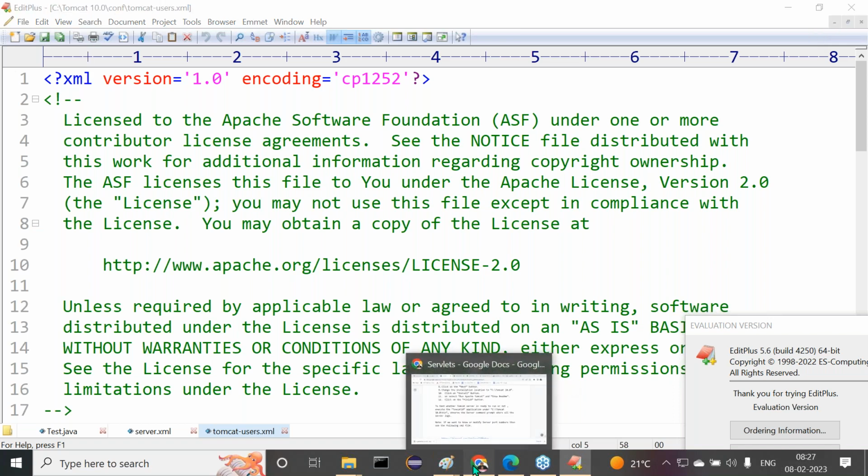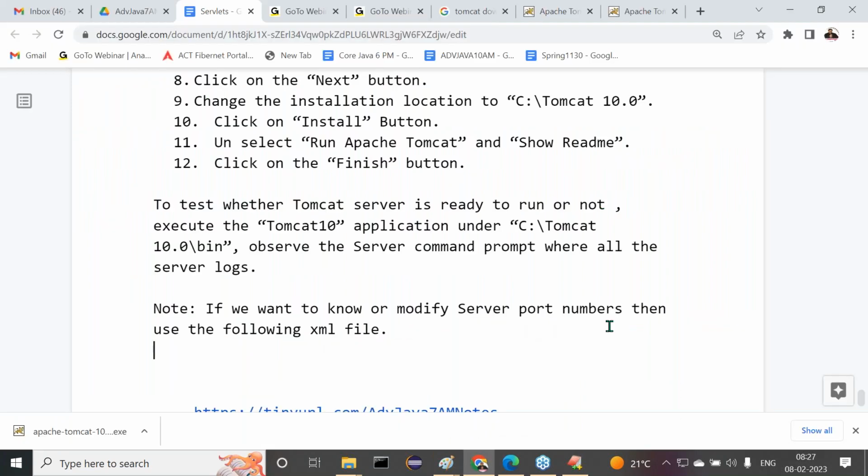Then what I'm telling you is, if you want to know or modify server port numbers, then use the following XML file. What is that XML file, guys? Now tell me, C colon slash Tomcat 10.0 slash, then what next? conf. Am I right or not? Inside the conf, what do we have to open? server.xml. That file we have to use.